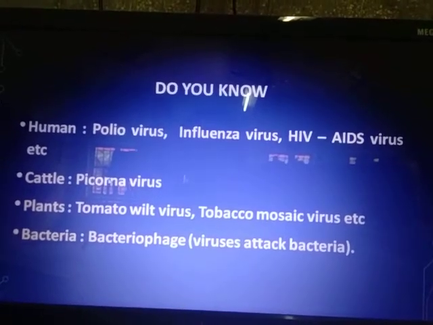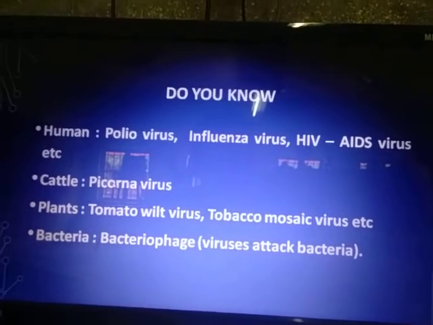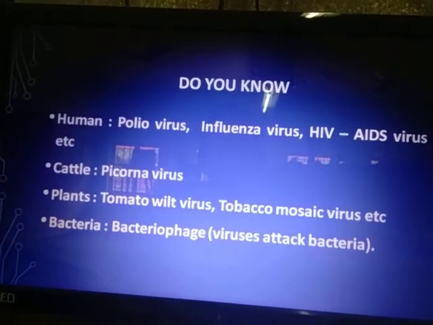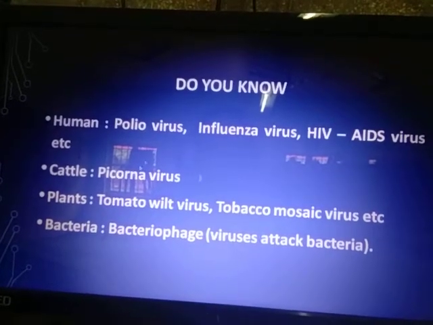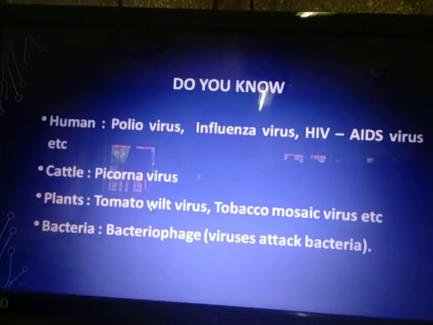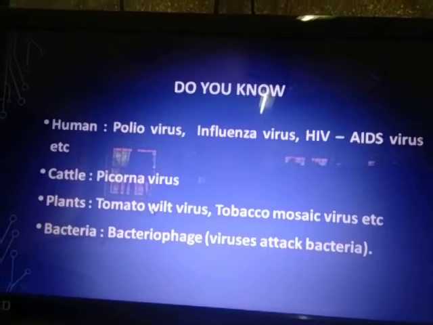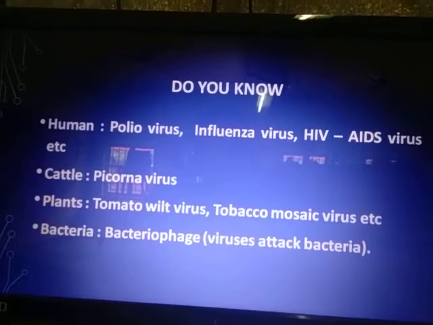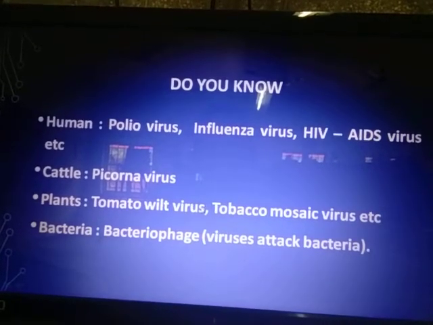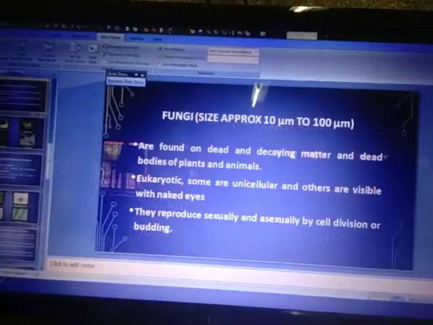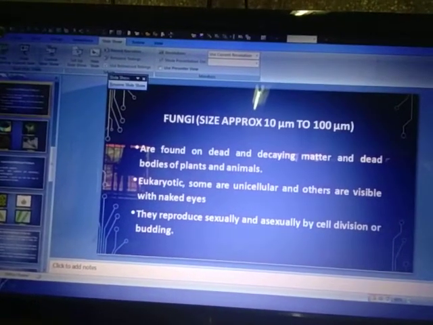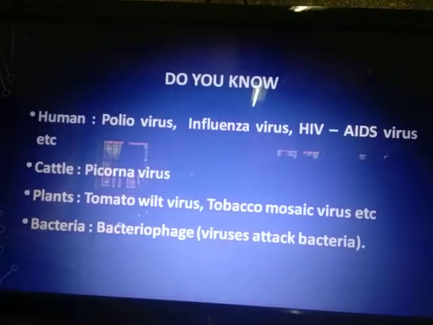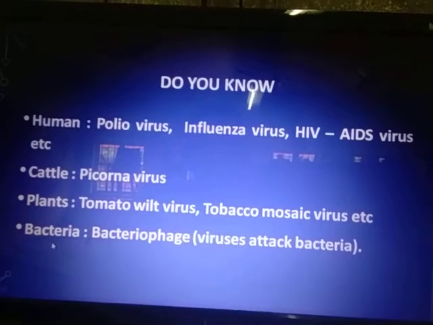Next is cattle. Cattle get infected with a virus called picorna virus. And plants, especially tomato, get a wilt. Wilt means the plant gets drooped down. The leaves are drooping down. So that is why it is also called wilt virus. Then tobacco is getting infected with tobacco mosaic virus. Fine. Then we have bacteria.